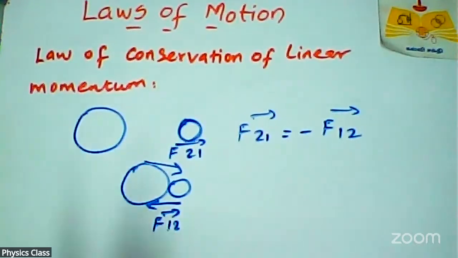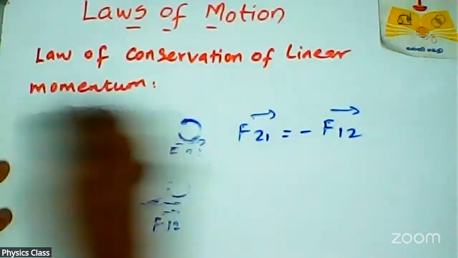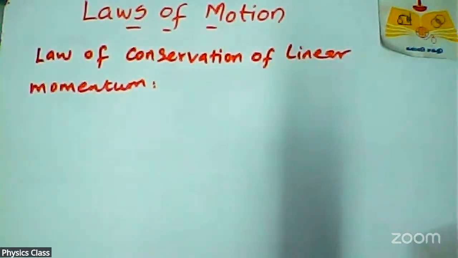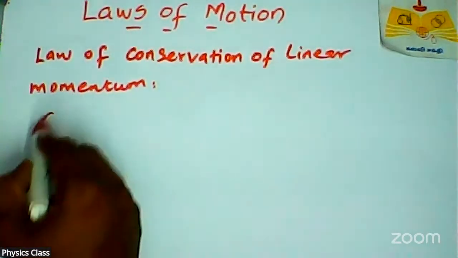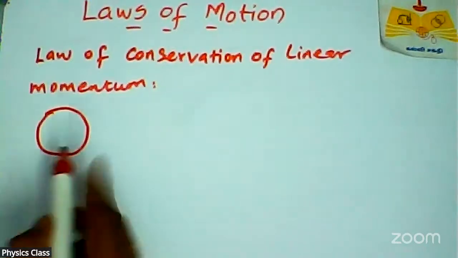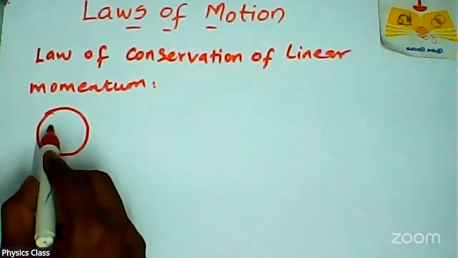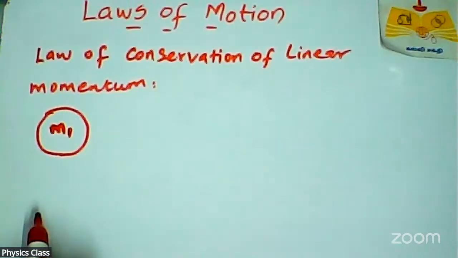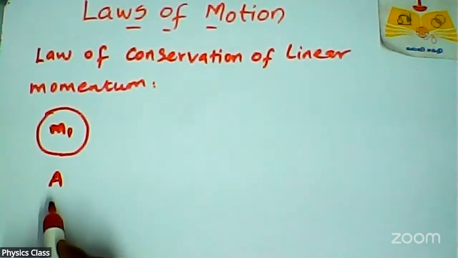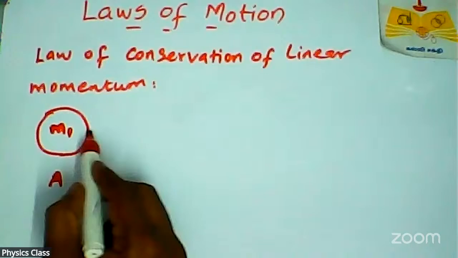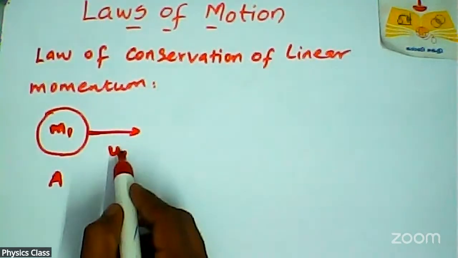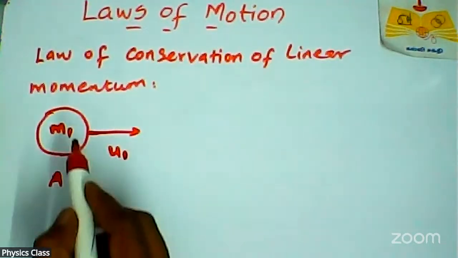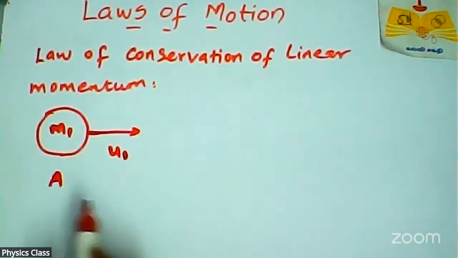So in terms of momentum, this is the first object. It has mass m1. That object is known as A, which travels with some velocity, that is initial velocity, always denoted by u. So first object initial velocity u1.